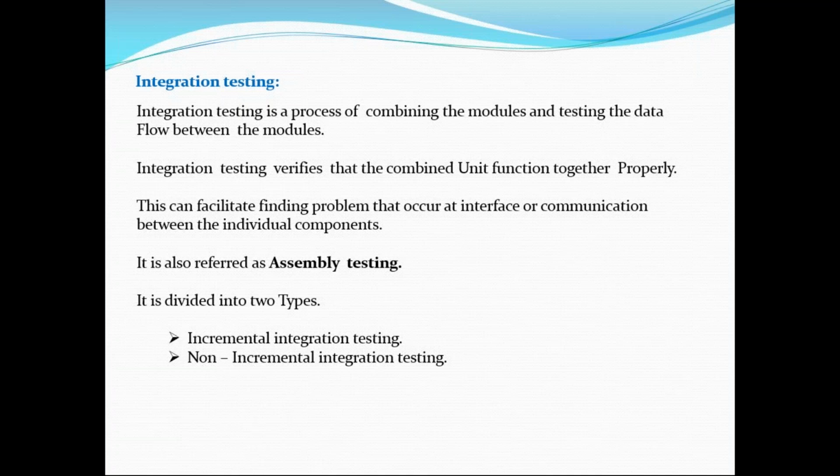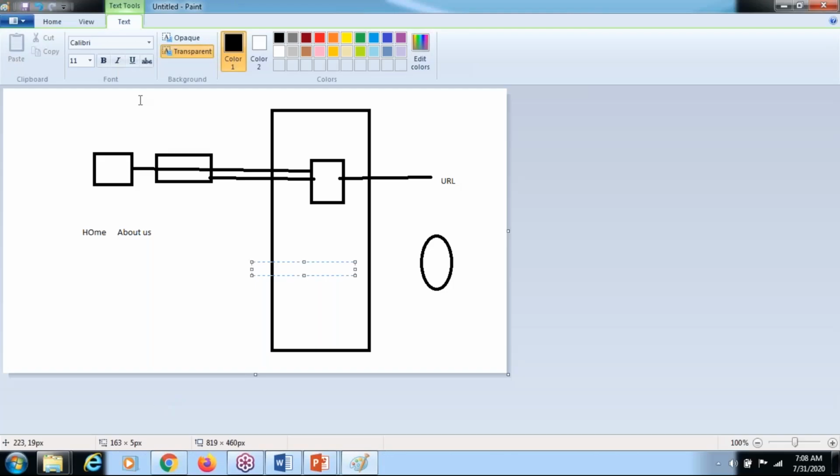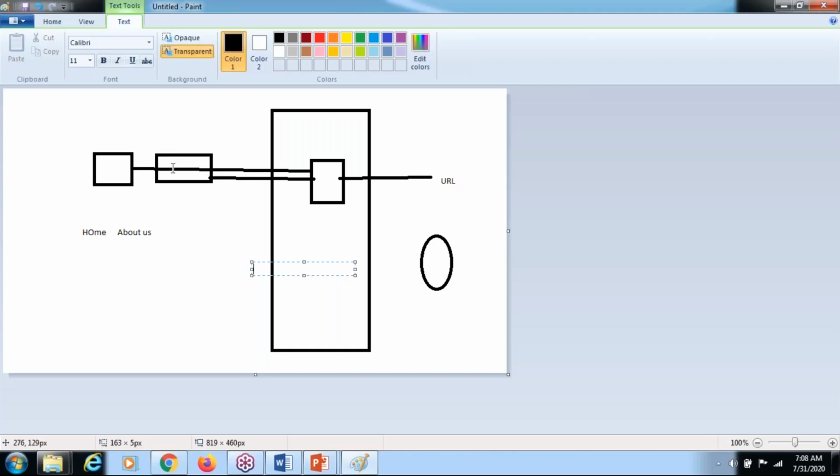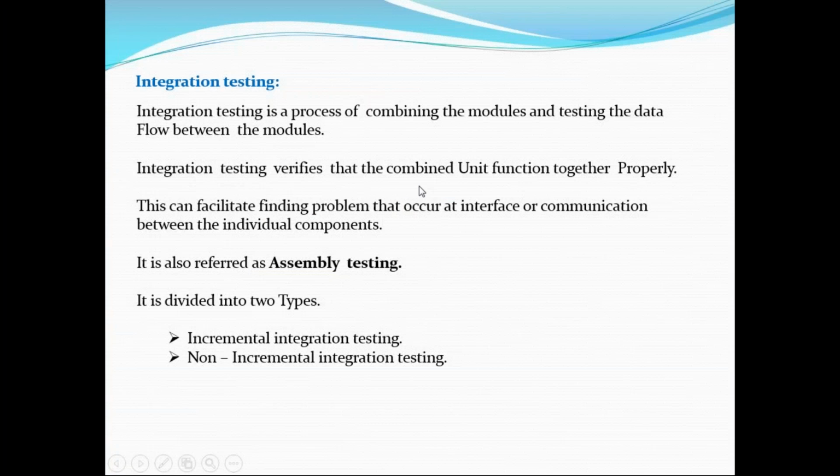See here, it clearly says that integration testing verifies that combined unit functions work together. This is one unit function, this is one unit function. Now I'm combining both together, properly or not. I need to check. Understanding, right?